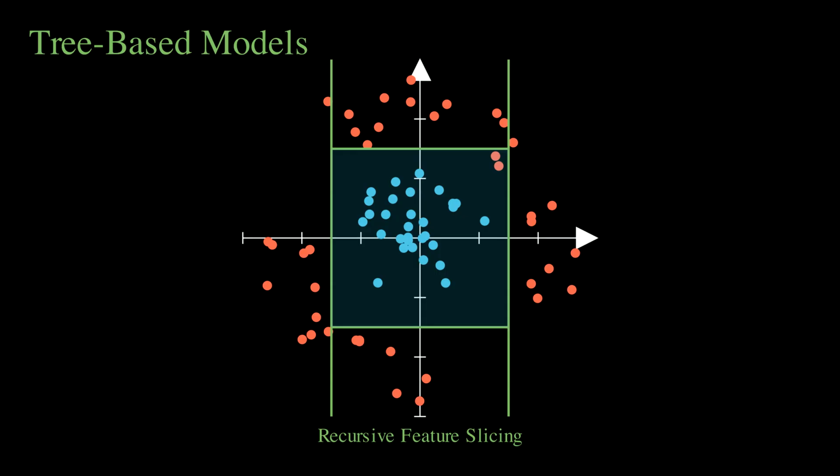But how does the tree mathematically know exactly where to make these orthogonal slices? That brings us to impurity metrics. At the heart of every decision tree is a mathematical quest for purity. The algorithm evaluates every possible feature and every possible threshold, searching for the split that maximally separates the classes.